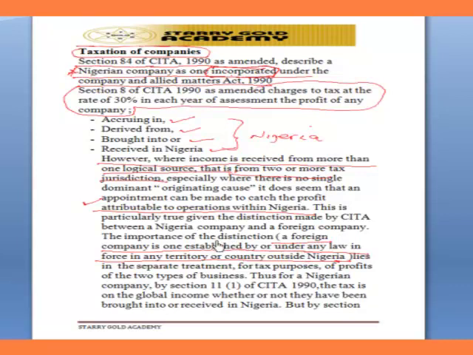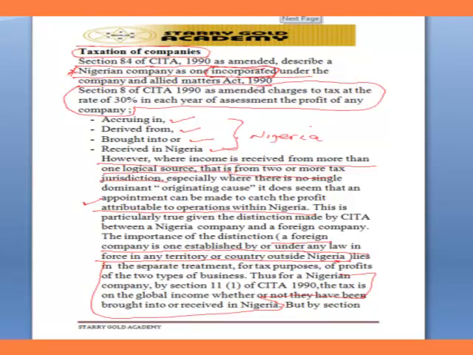It therefore means that the Nigerian company is liable to tax on the global income that is brought into or received in Nigeria. Look at it here. Global income that is brought into or received in Nigeria.